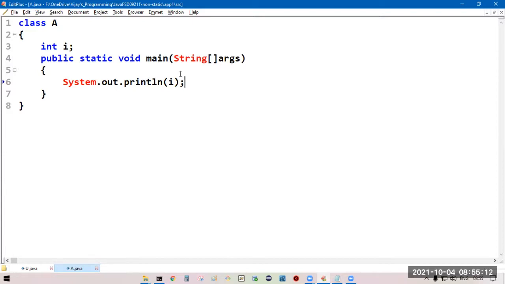Without using a reference, you cannot access this i in the static area.